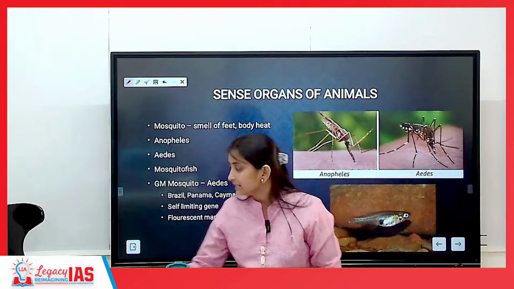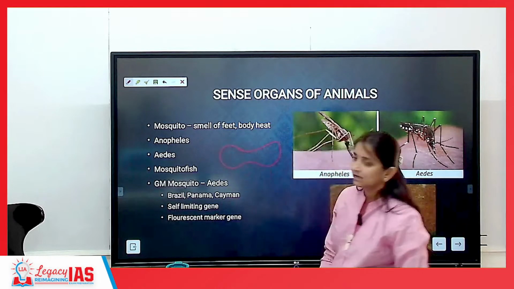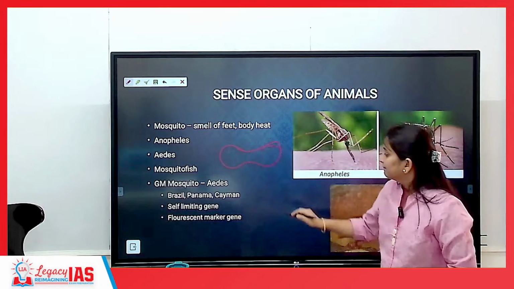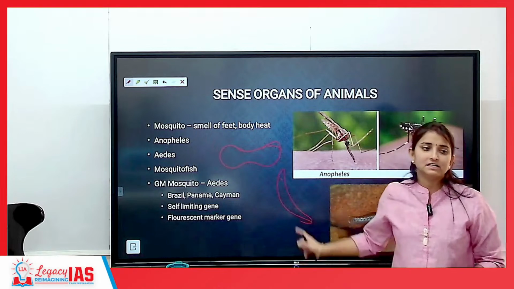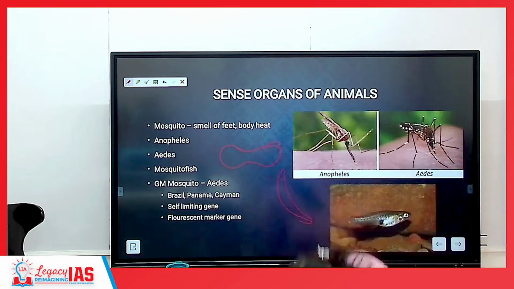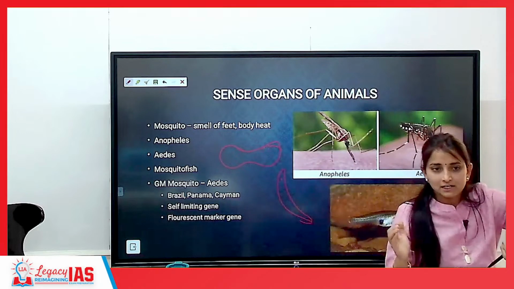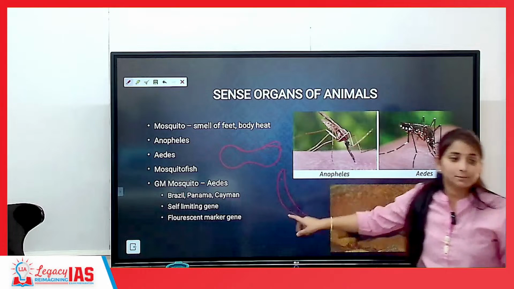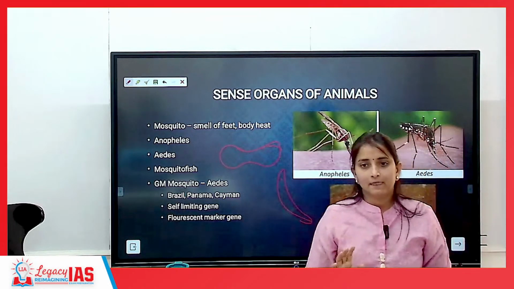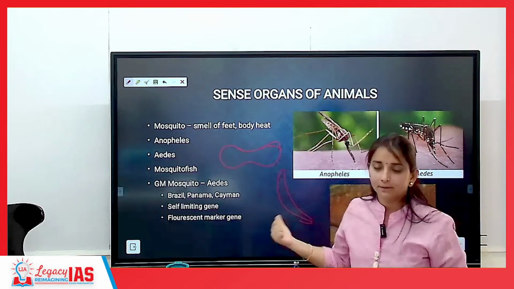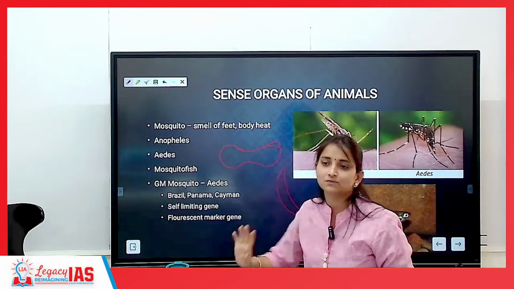Usually, I told you, the RBC structure is biconcave. But there is one disease wherein the RBC structure itself changes into a sickle shape, like the sickle used to harvest paddy. Have you seen a sickle? It turns into the shape of a sickle, and the life of this sickle cell is 30 days only. Although this is also a very serious disease, those who suffer from it will never suffer from malaria.